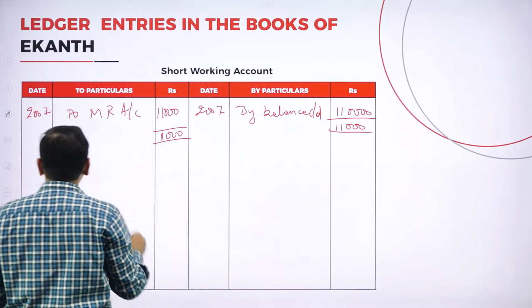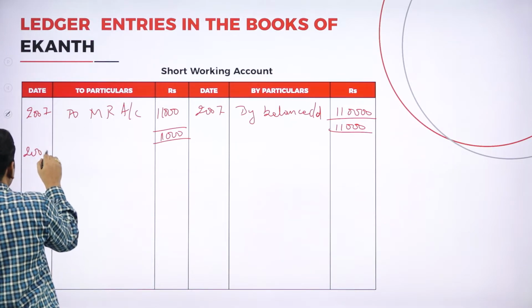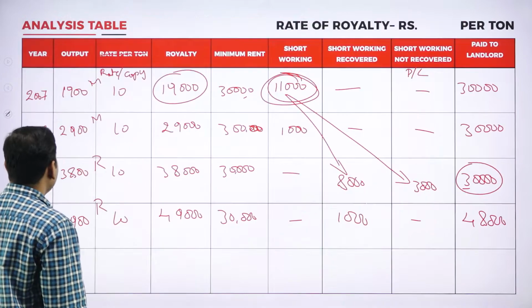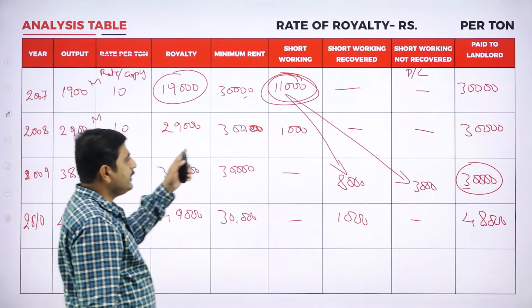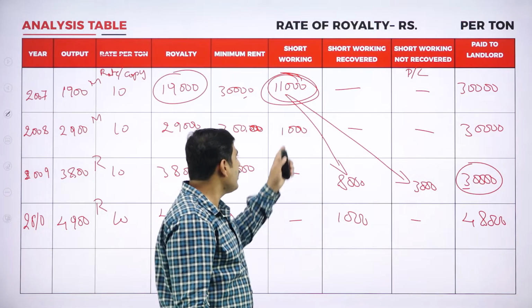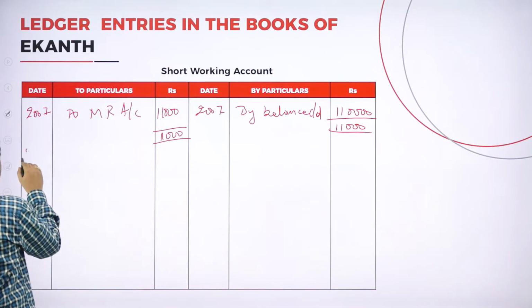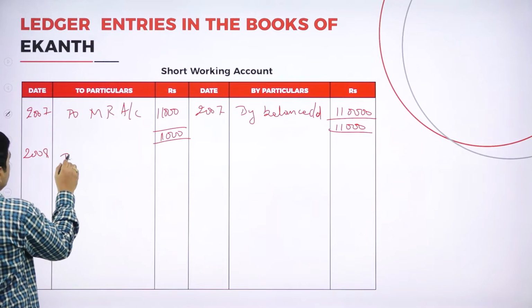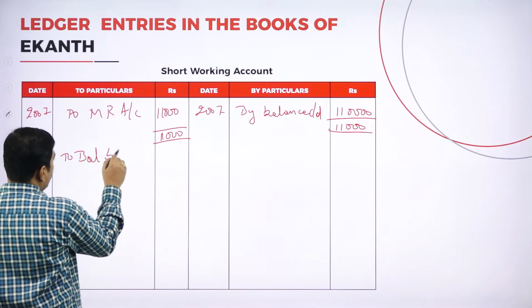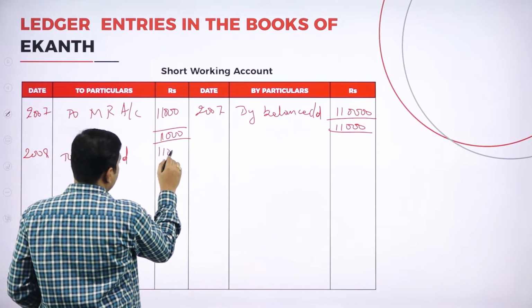Again coming to 2008. In 2008 also we have short working to the extent of 1,000. So let's bring down the balance, 2008 to balance brought down 11,000.